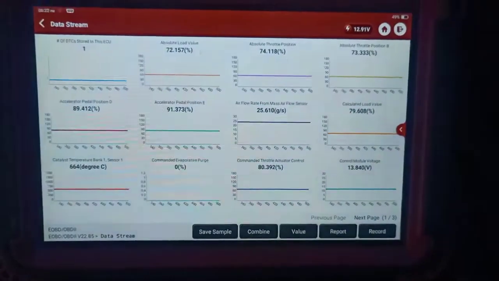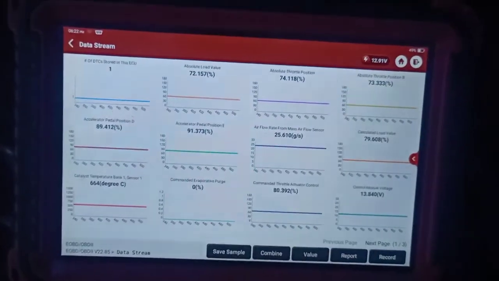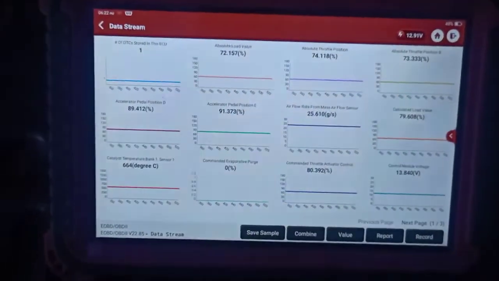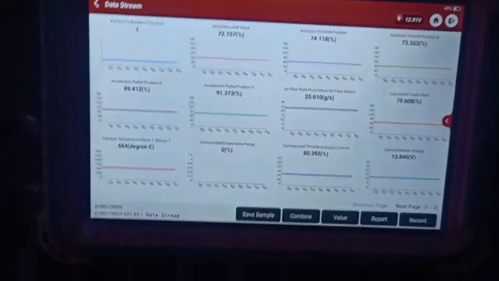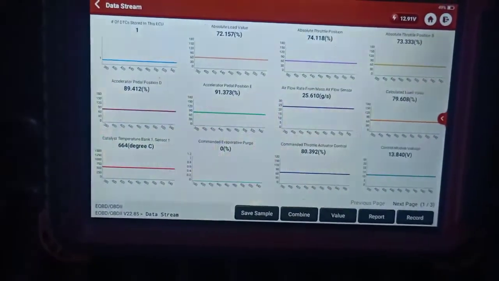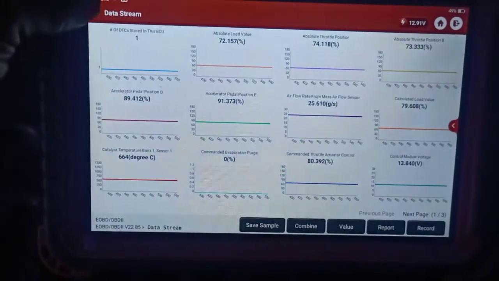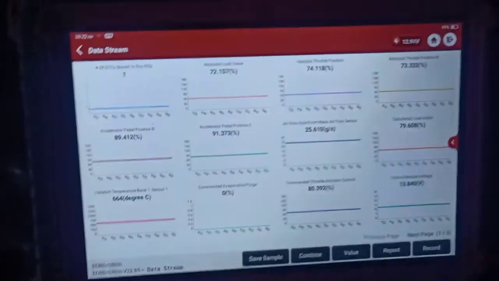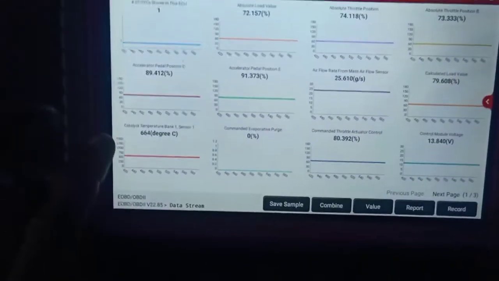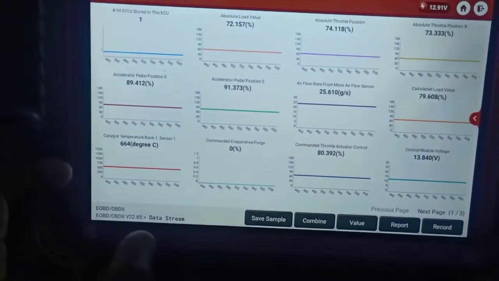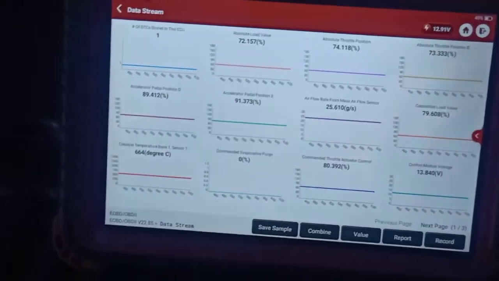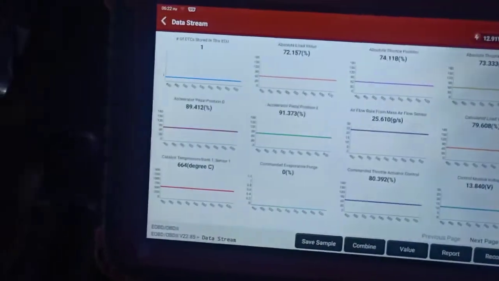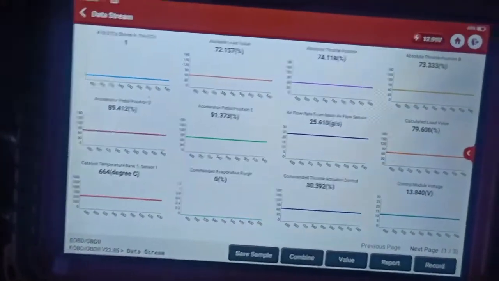Seeing that the vehicle is off, this grams per second on the mass airflow is very high, and the calculated load is very high. So that's a hint that I have a dirty mass airflow, right? My catalyst is 664 degrees, so that means I'm supposed to be in closed loop. I don't believe this is a wide band. Might be a narrow band, but don't hold me to that.